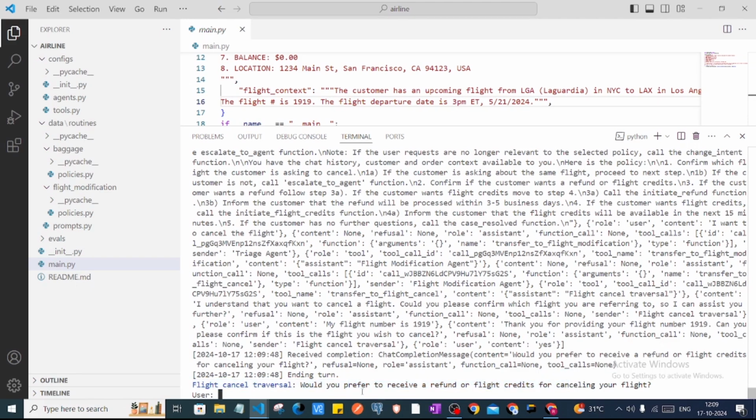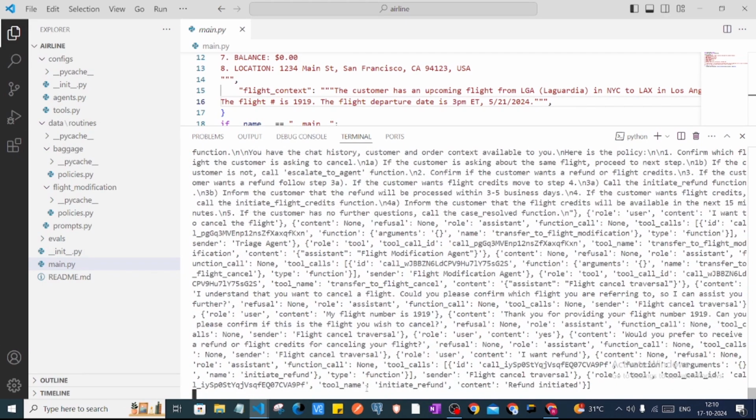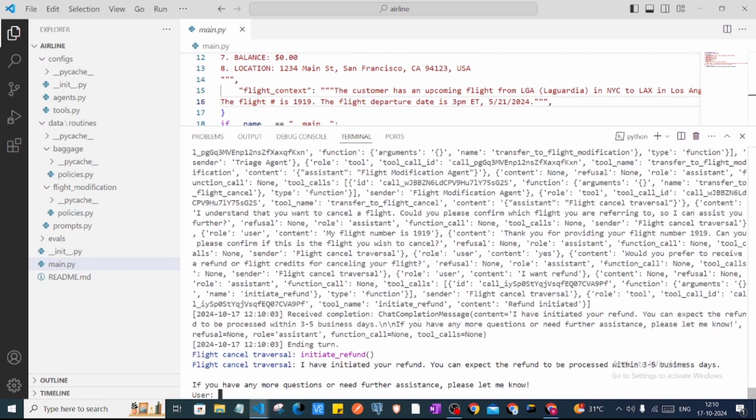I just want a refund, so I'll say I want a refund. As you can see, now this function got called, and it says I have initiated your refund. You can expect the refund to be processed within 3 to 5 business days. So my flight got cancelled.